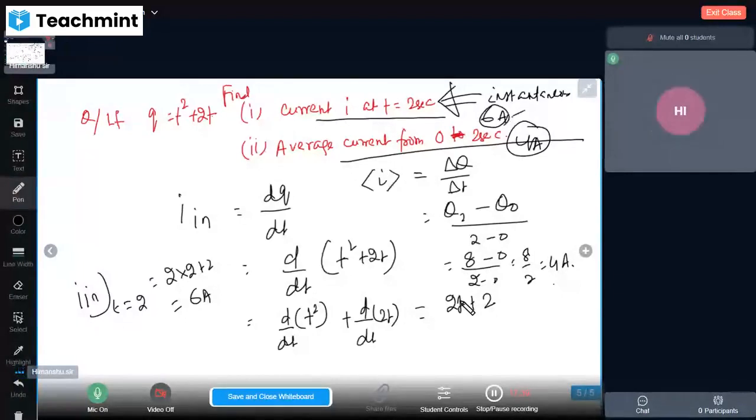Understood? I hope you have understood these small concepts of current. Further, we will study drift velocity and the concept of resistance, resistivity, conductance, and conductivity. Then we will move further.